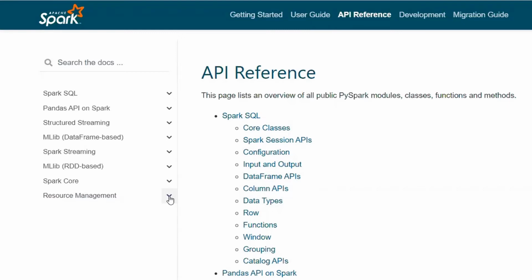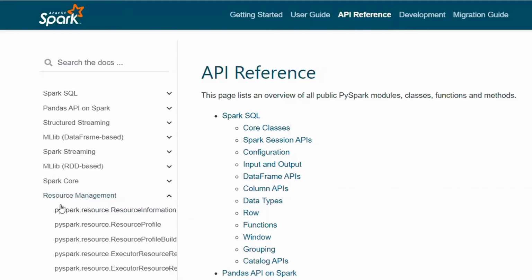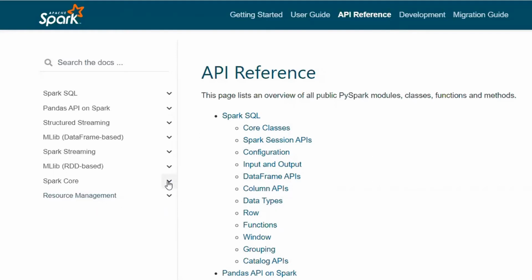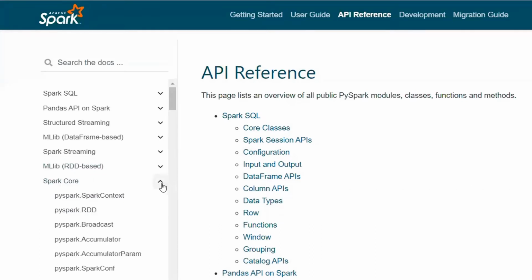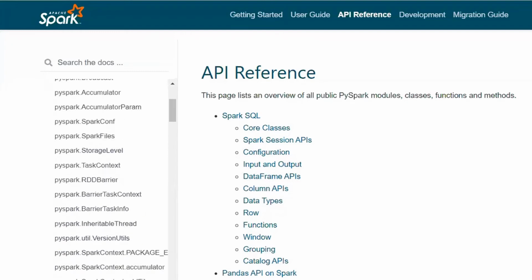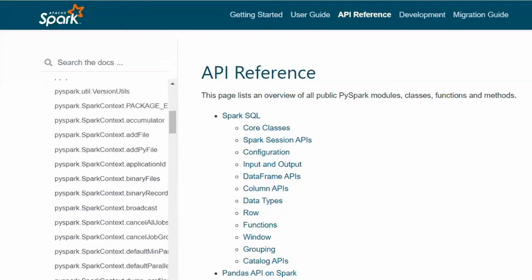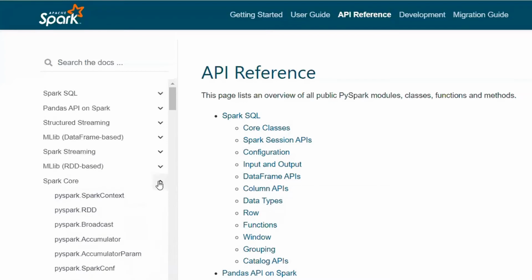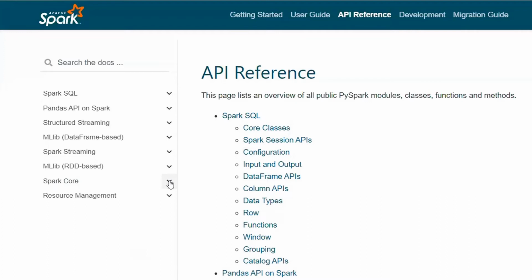So when the creators of Spark set out to build Spark, they built this layer first, resource management, and then they built the second layer on top of it, Spark Core. And Spark Core is the oldest. If you look at Spark Core, you have RDD, broadcast, accumulator, SparkConf, SparkContext, and all these things are part of the Spark Core package that was built first, even before Spark 1 was released, when Spark 0.something was being developed.